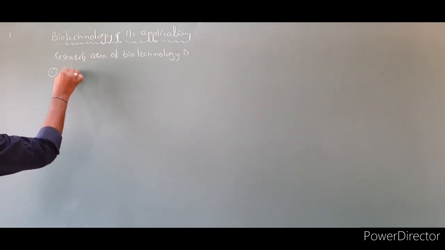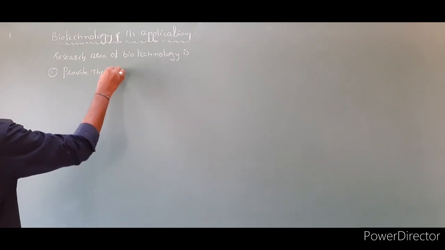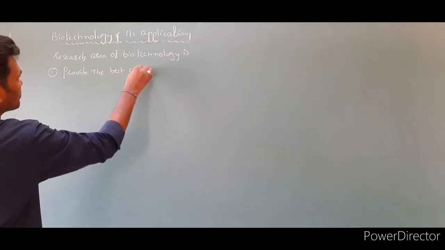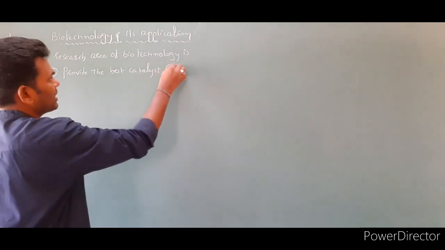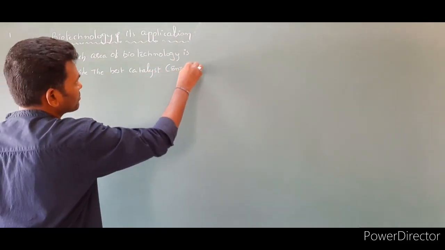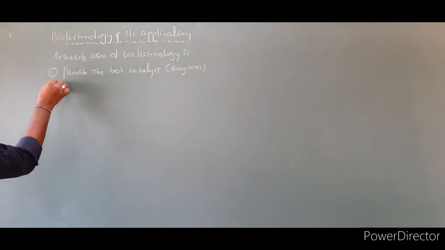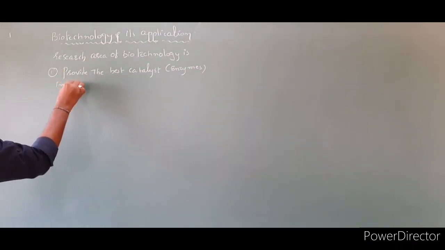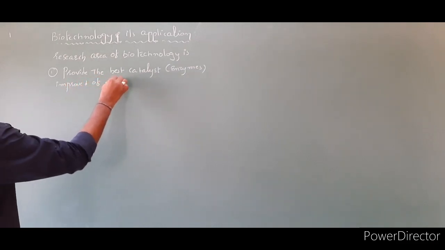First one: provide the best catalyst, which is nothing but enzymes, in the improved form of microorganisms.